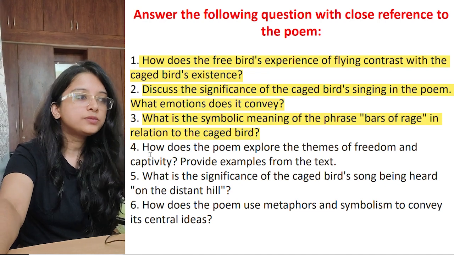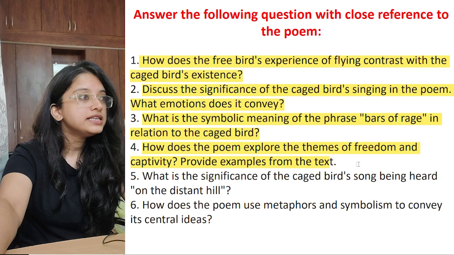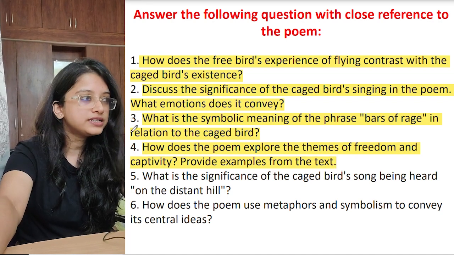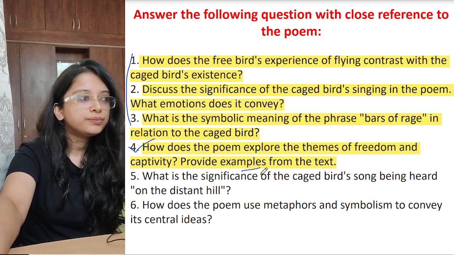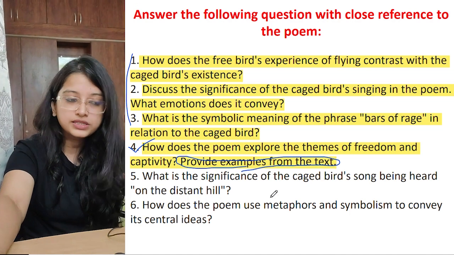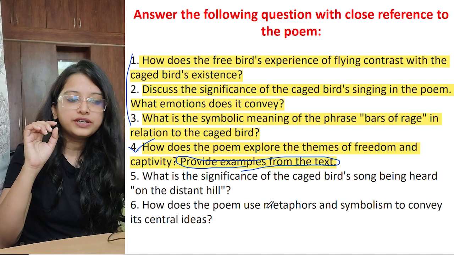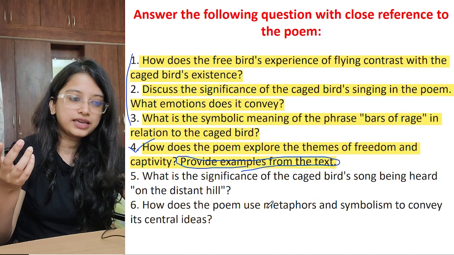How does the poem explore the themes of freedom and captivity? Provide examples from the text. See, this question is quite similar to all the other questions. The first 3, you can write the 4th one. But I have still added this because I wanted you to see this: provide examples from the text. You have to write with close reference to the text, which is very important. How will you write? The poem explores the theme of freedom and captivity through contrasting images: once the free bird, then the caged bird.